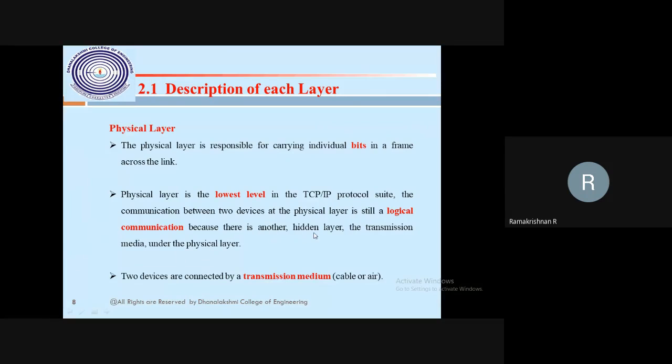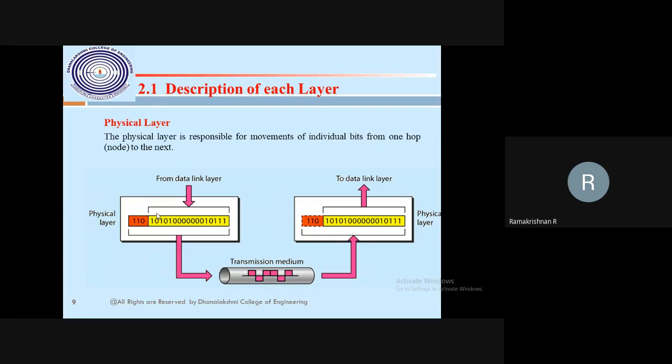There is another hidden layer, the transmission media, under the physical layer. The two devices are connected, physical layer to physical layer, by the transmission media. Your host machine's physical layer and my host machine's physical layer are both connected by the transmission media, maybe wired or wireless. In the physical layer, all the data will be in bit format, zeros and ones. From the data link layer at the source machine, the message is converted into bits, and at the destination machine the zeros and ones are transferred up to the data link layer.